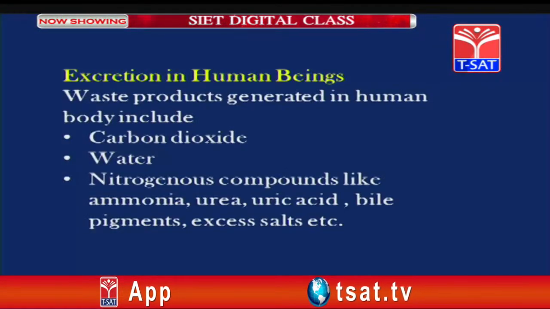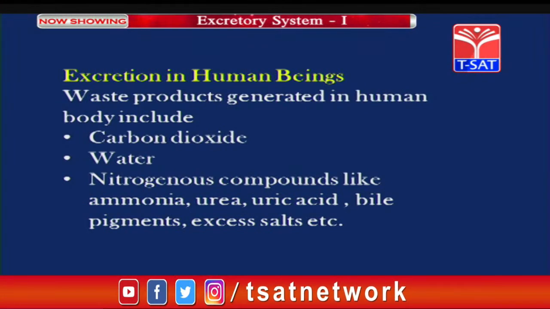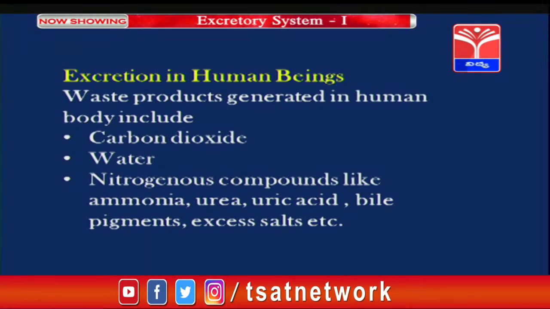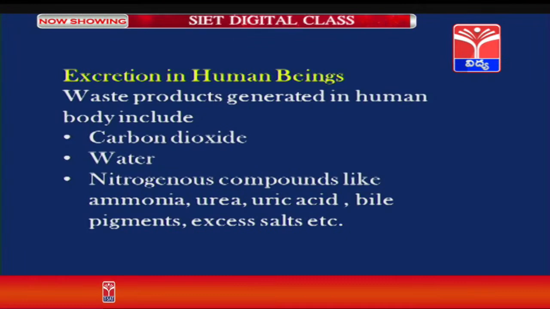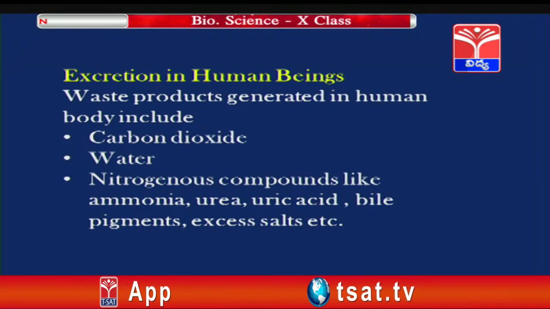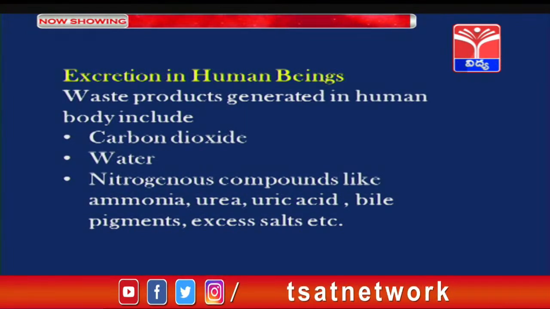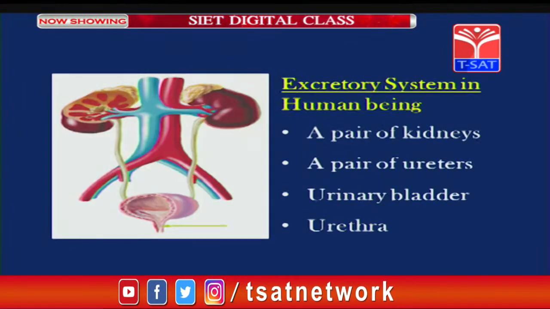Now students, excretion in human beings. The waste products usually generated in human beings are carbon dioxide, water, and nitrogenous compounds like ammonia, urea, uric acid, bile pigments produced by the breakdown of old or dead RBC, and excess salts.